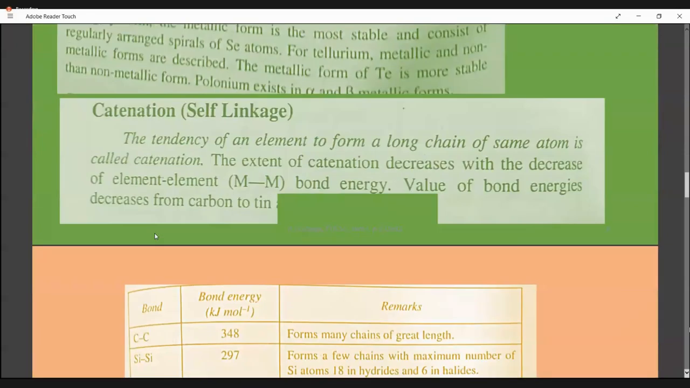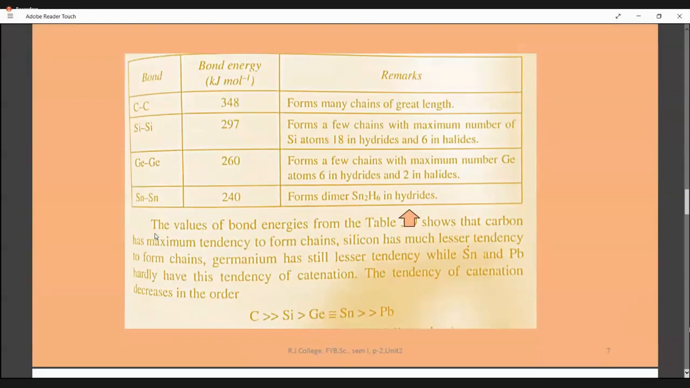Let us see that. You have a tabular column here. See, carbon, bond energy. You require so much energy to break all the bonds existing between the carbon atoms in its chain. So more energy is required to break those bonds. It forms a chain of great length, carbon. Excellent catenation. Then comes silicon. Of course, this also shows catenation, but it forms only a small number of atoms.